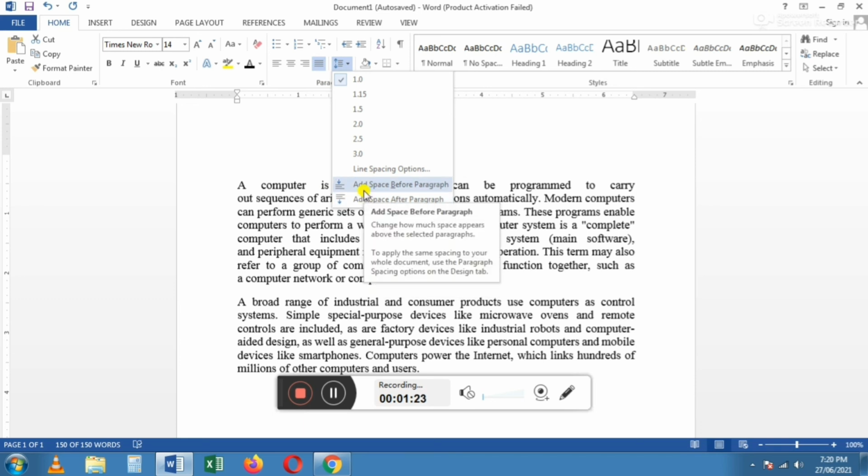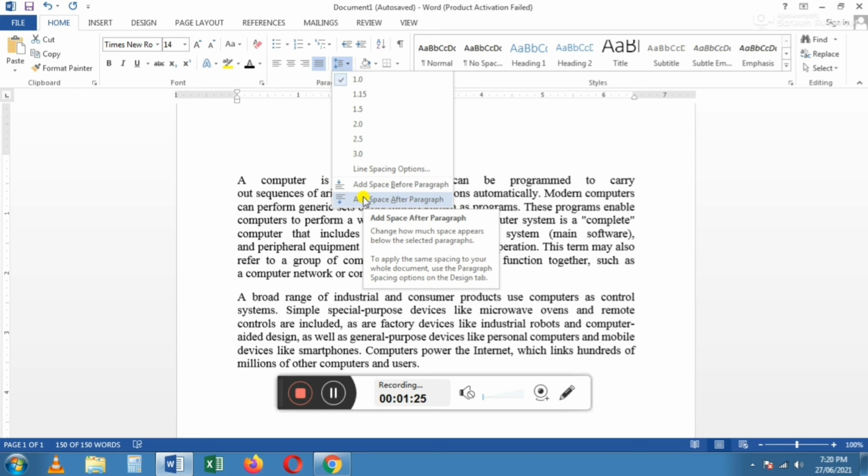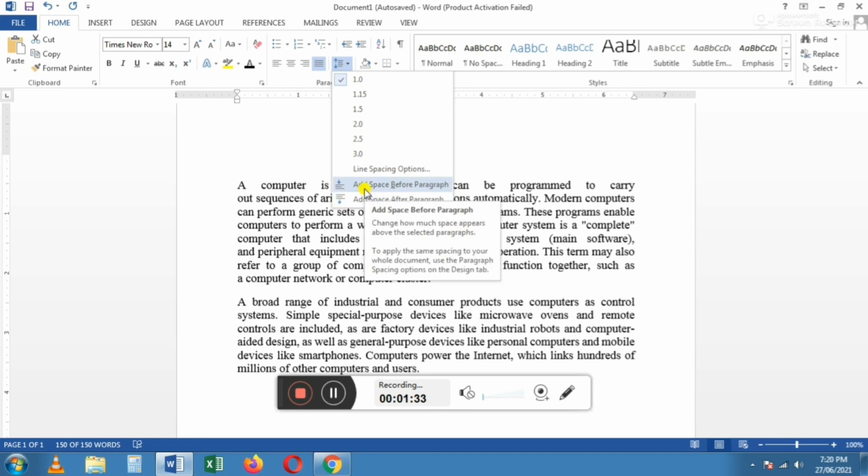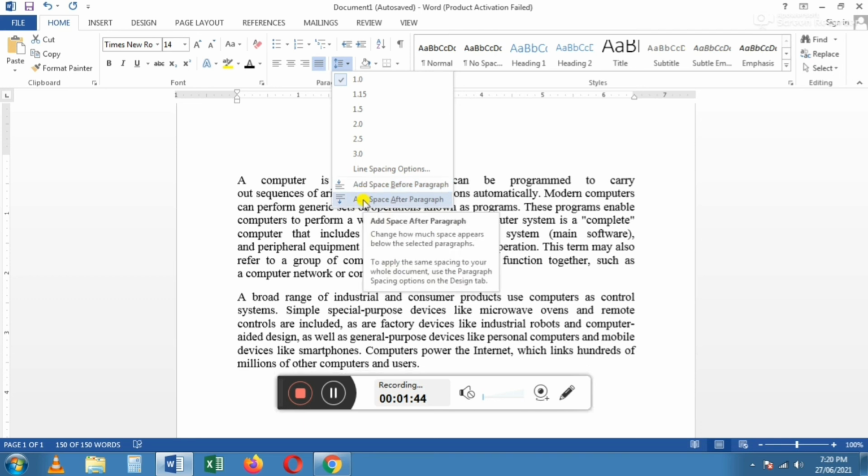You have to choose any one. If we select add space before paragraph, it takes the space before the second paragraph. Or else if we select add space after paragraph, it takes the space after the first paragraph. So both are the same. So I am giving add space before paragraph.